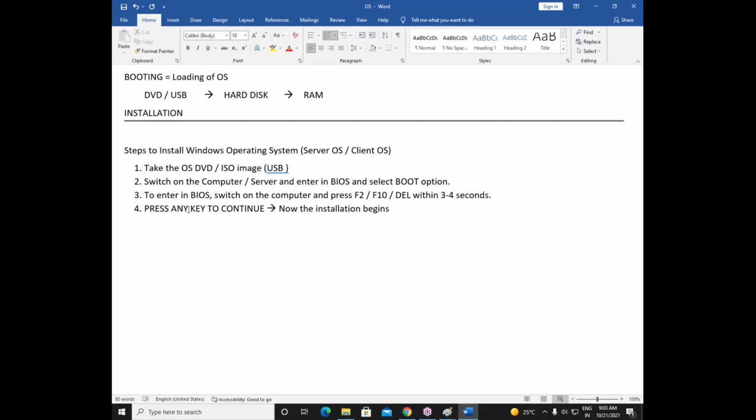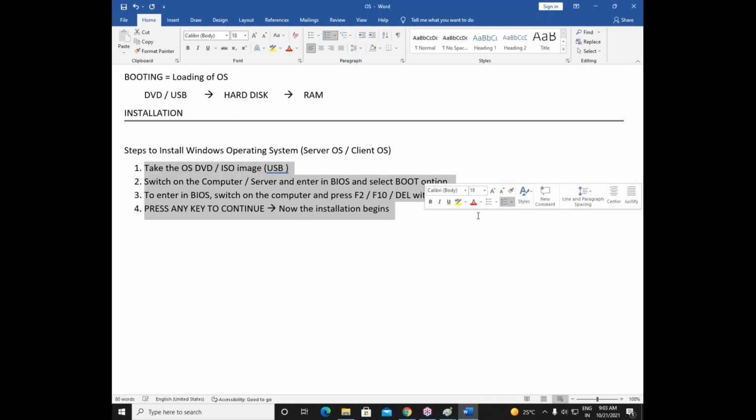Got the scenario, friends? So just take your time again, 30 seconds. Just try to see these 4 steps clearly. They will ask you this question for sure in interview. Wherever you are facing the question, maybe in India, maybe somewhere in Australia, maybe somewhere in UK, maybe somewhere in Dubai, maybe somewhere in America. This is a very, very common question we will face in interviews. How to install the operating system.